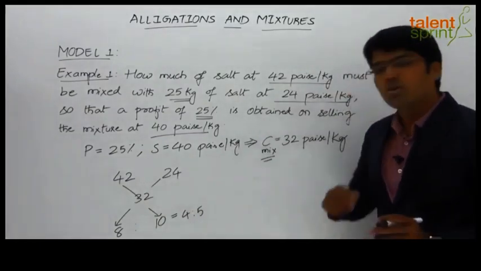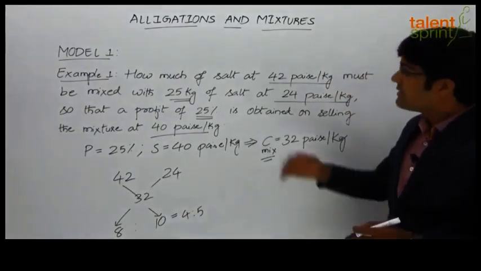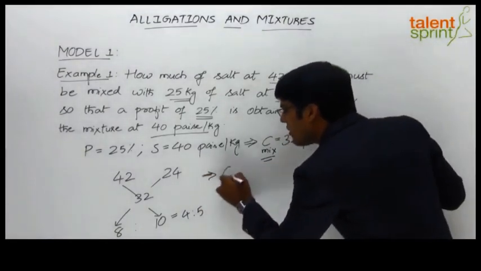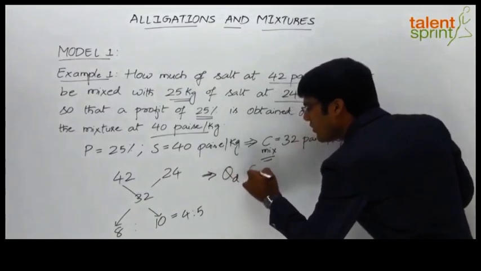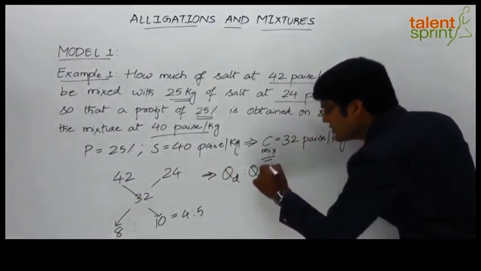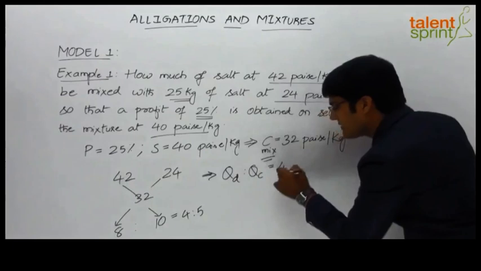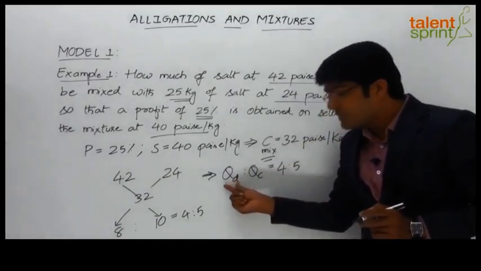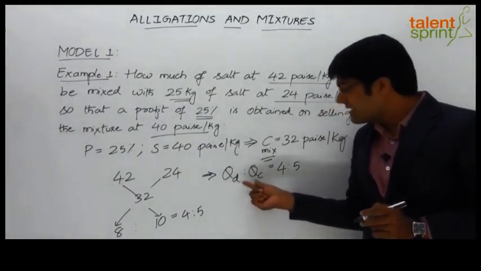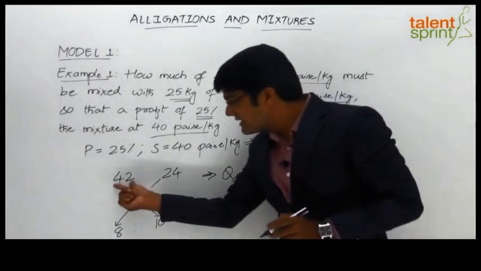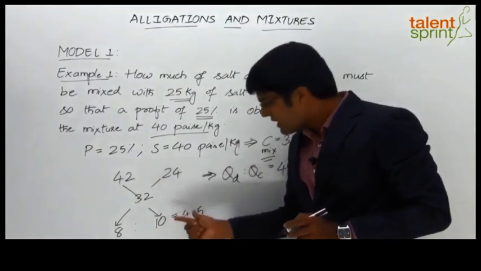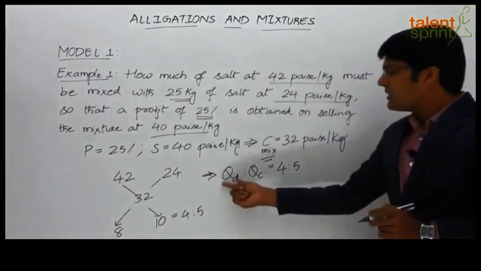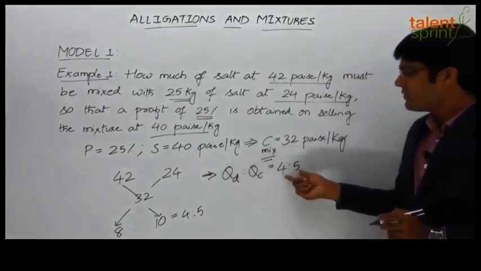Now based on this ratio, we can find out the quantity of the cheaper quality of salt. Now we can say that the quantity of dearer quality of salt is to quantity of cheaper quality of salt should be in what ratio? 4 is to 5. You have to be careful while taking up this ratio. It is not cheaper is to dearer. It should be taken as dearer is to cheaper, because we have taken dearer cost first and then the cheaper cost. So the ratio will also be in the same order. Dearer is to cheaper quantity ratio. So quantity of dearer is to quantity of cheaper is 4 is to 5.